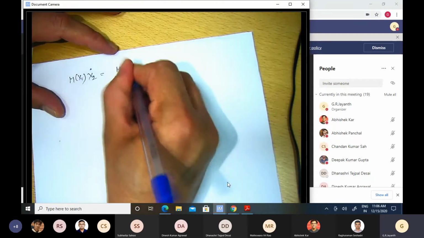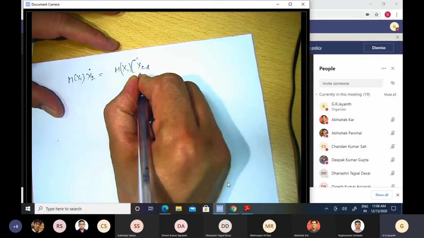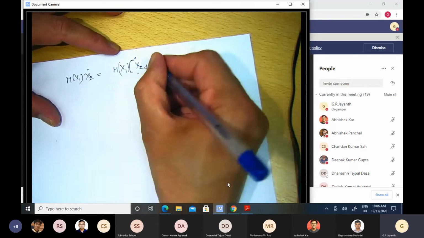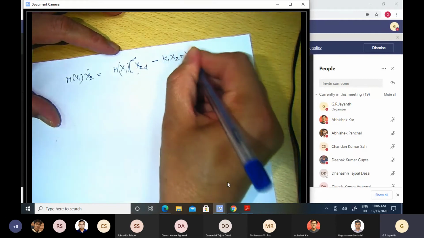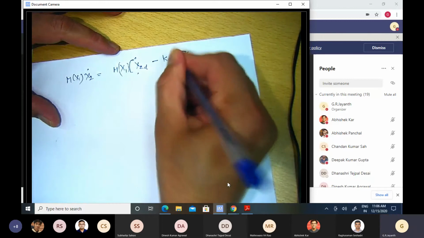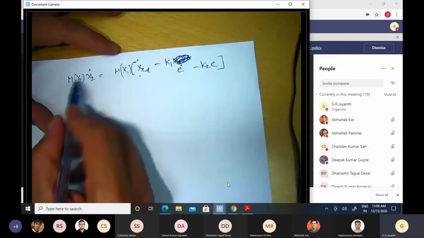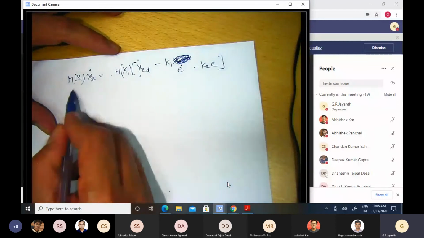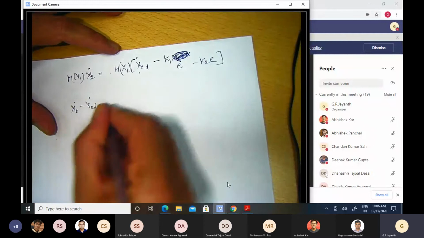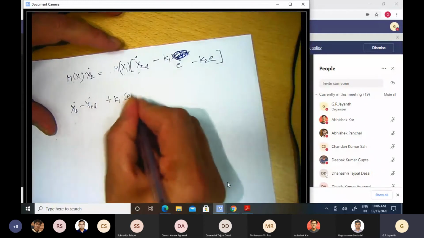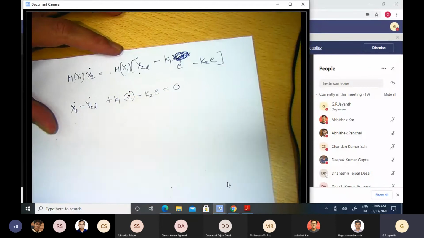So the equation therefore would be that m of x1 times x2 dot is equal to m of x1 times x2d dot, which is a desired way in which the variable x2 has to change as function of time, minus k1 times x2 minus x2d, which is E dot, minus k2 E. Now, m of x1 is an invertible matrix, so if I remove it, I would get x2 dot minus x2d dot plus k1 times E dot plus k2 times E is equal to 0.